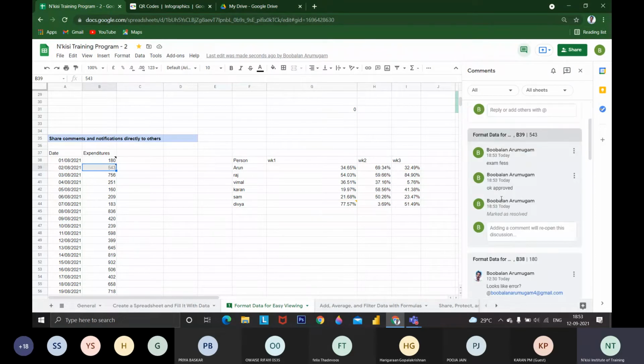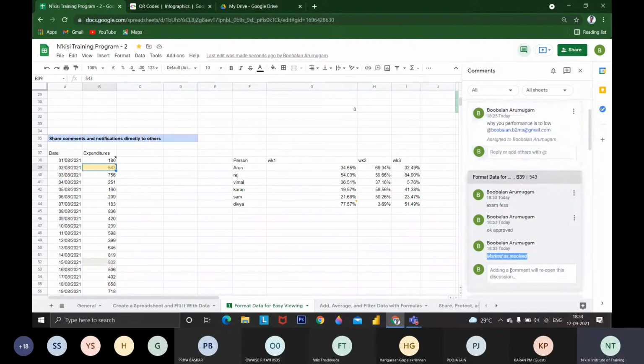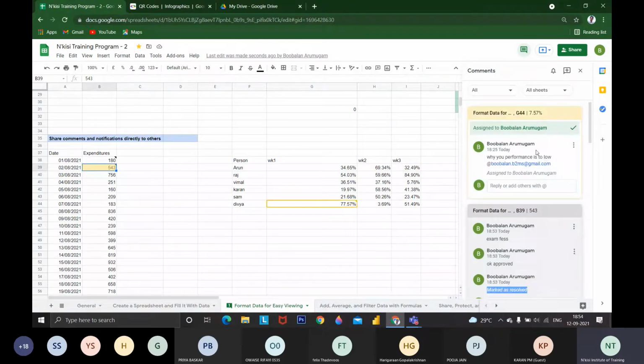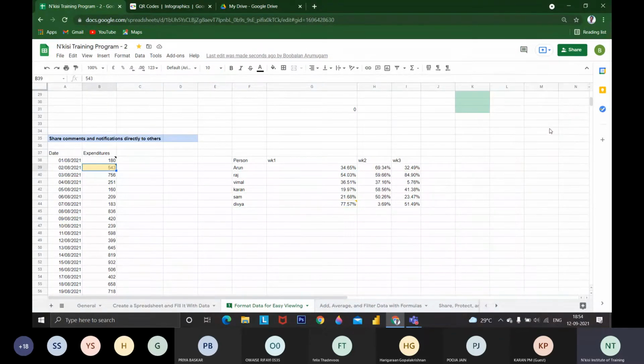Like exam fees, okay approved. My father said okay approved, then it is marked as resolved. I have marked it as resolved. That happened in B39, which is a cell. It is the change happening in the comments. You can see the entire history, whatever comments were made and whatever issues were discussed.